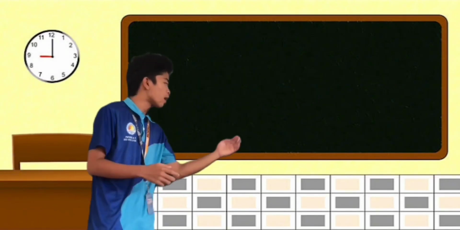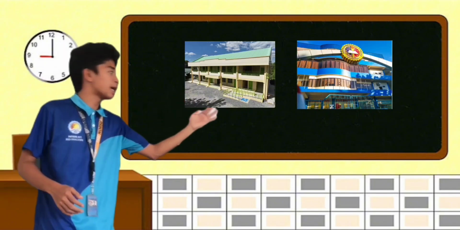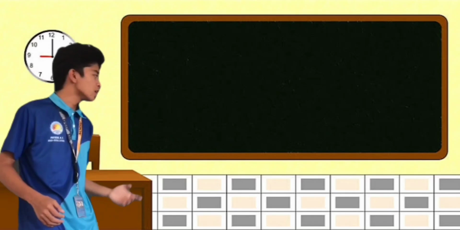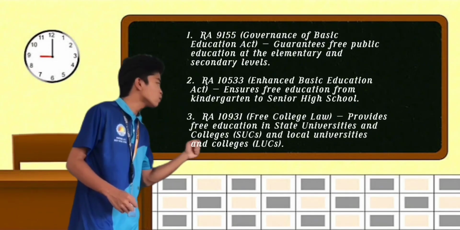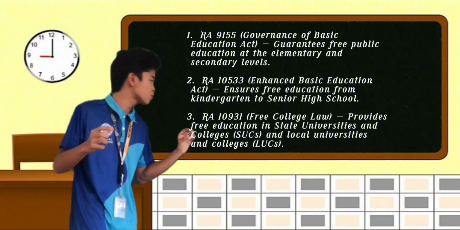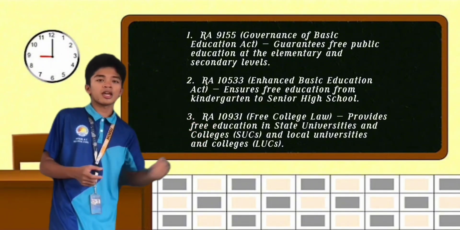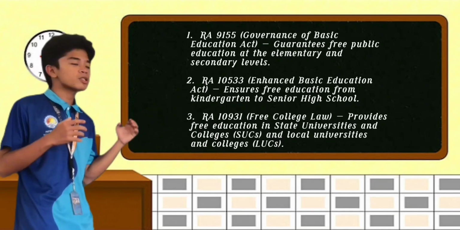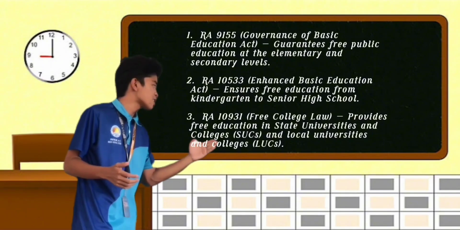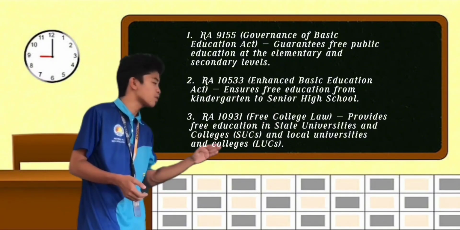Let's move on to the examples. As you can see, there is a public school building and a Norsu main campus building. Under RA 9155, the Governance of Basic Education Act, free public education is guaranteed at the elementary and secondary levels. The next one is RA 10533, the Enhanced Basic Education Act, which ensures free education from kindergarten to senior high school.